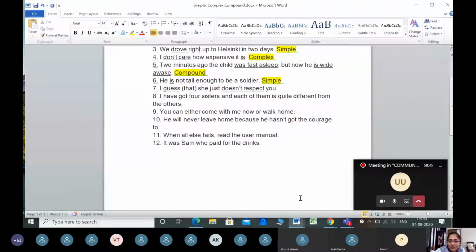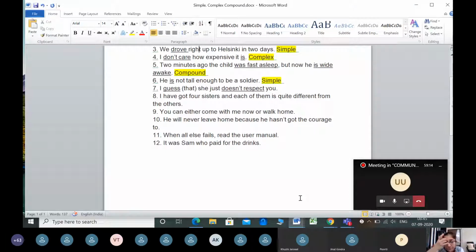Sometimes even without the conjunction, like in the 9th sentence, the conjunction is there. So a conjunction has to be there to join two main clauses. But definitely I can even create a sentence without a conjunction but with two main clauses. Now I'm not going to confuse you with that because they are rare sentences. Of course, I will give you an example on that also.